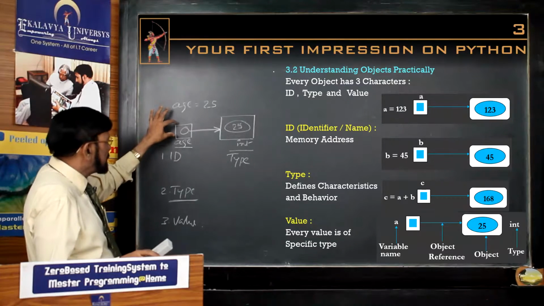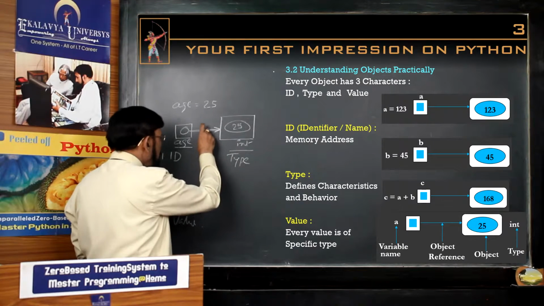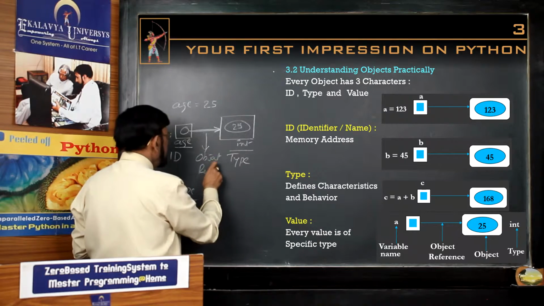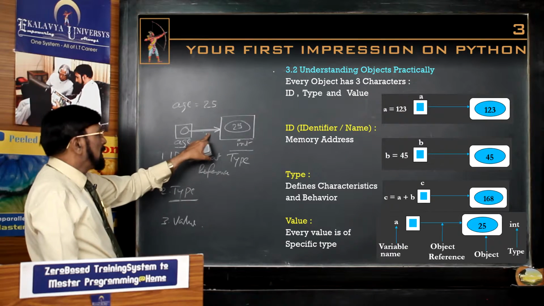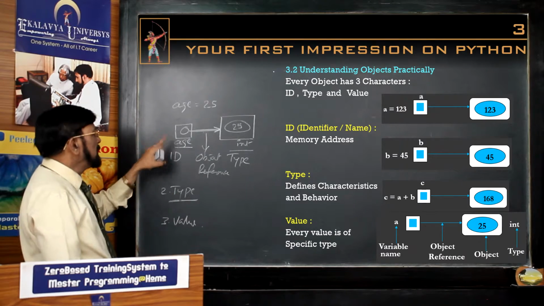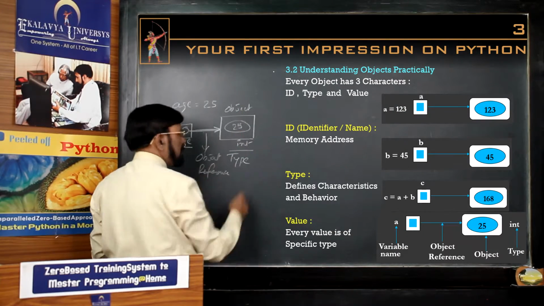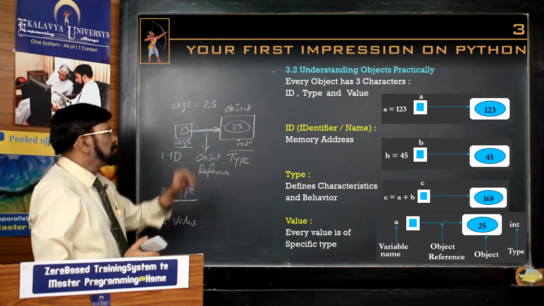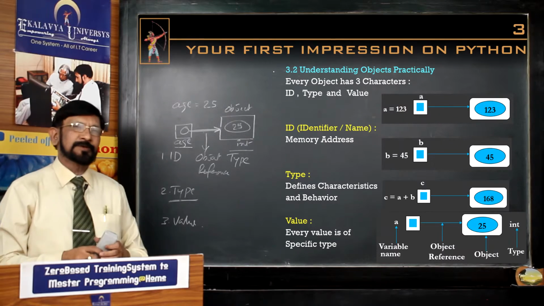Variable means you understand it refers to this. This is the arrow, this is the object reference. This arrow is referring to the object. That's why you call it an object reference. What you call object reference variable, or simply a variable. And this is the real thing. From the beginning I am telling you, what is the real thing? This is the real thing. This is the object. This is the type. Type means data type. In this manner you have to understand.